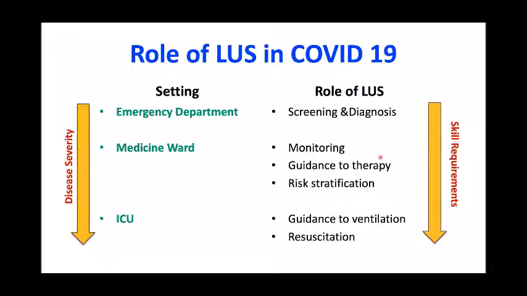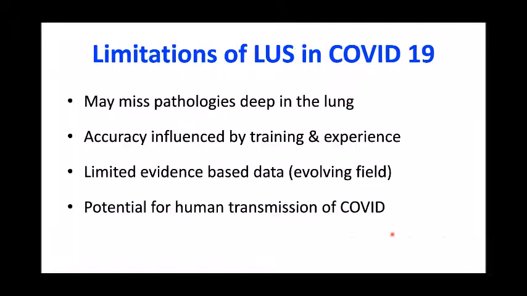However, it may take some time, experience and skill to do a higher degree of lung ultrasound in the medicine ward or in the ICU. A limitation of lung ultrasound in COVID is that you may miss pathology deep in the lungs, because you can only image the superficial things. However, most of the time these images are peripheral and superficial. If isolated lesions are present only deeply, those can be missed.